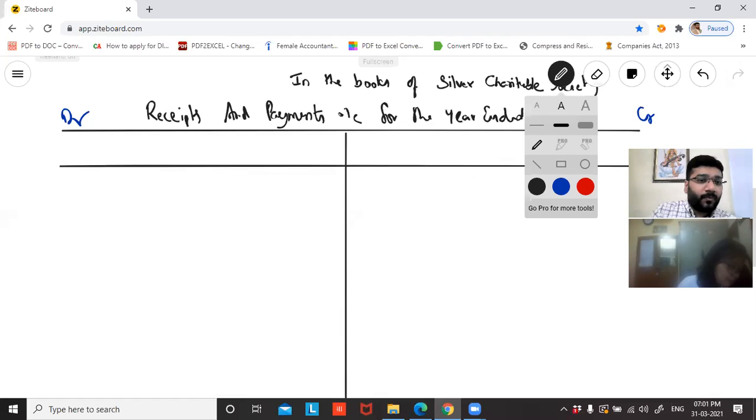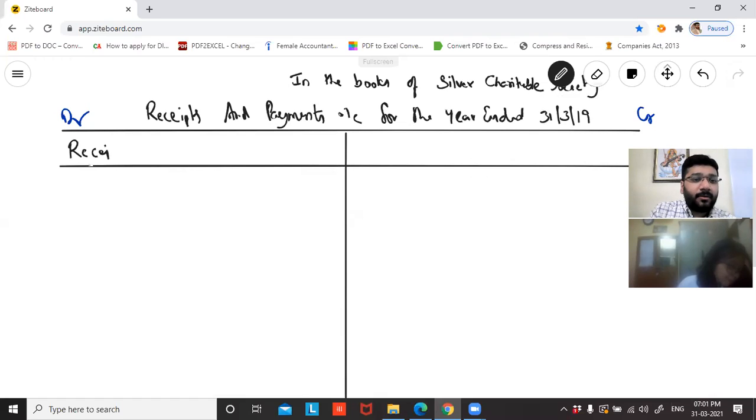Receipts, rupees inner column, rupees outer column. Payments, rupees inner column, rupees outer column. Okay, all done with the formats. This is the format.